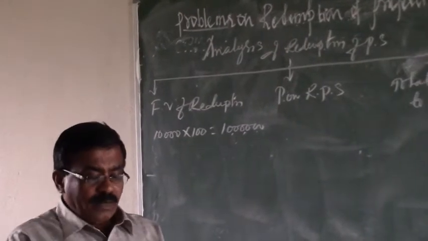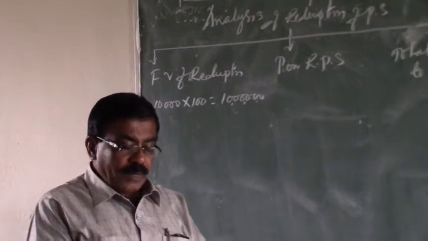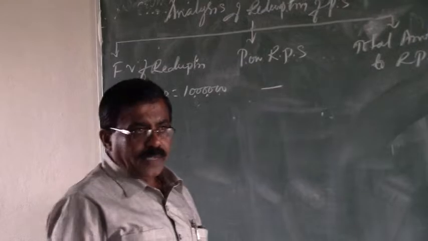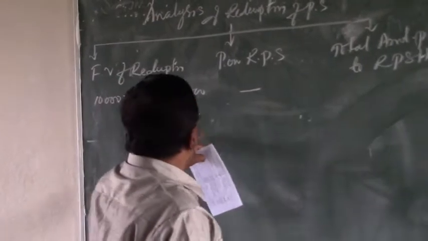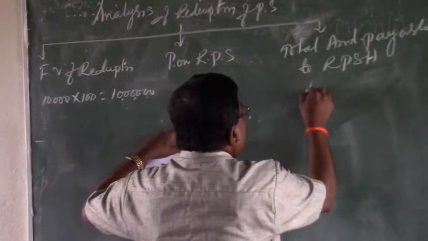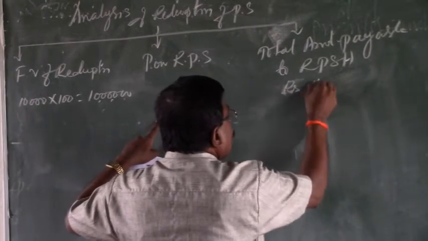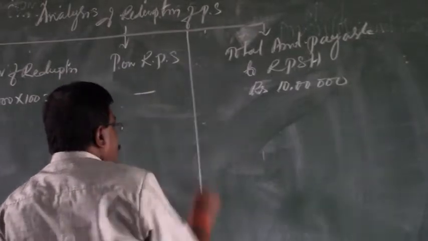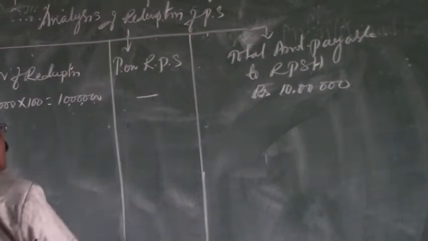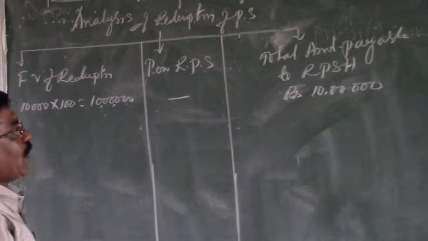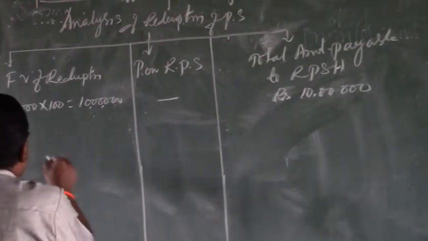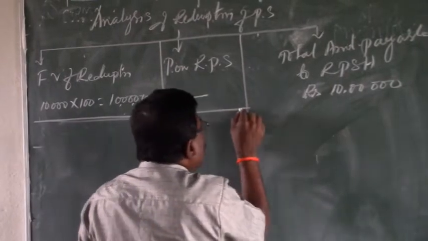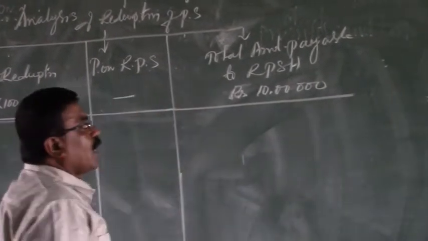And here there is no information regarding the payment of premium on redemption. Therefore, premium on redemption is taken as nil. Therefore, the total amount payable to the redeemable preference shareholders is the face value only, that is rupees 10 lakhs. So, after deciding the face value of redemption, premium on redemption and the total amount payable on redemption, we have to go for the arrangement of CRR and arrangement of premium as well as arrangement of sufficient cash for the redemption of preference shares.